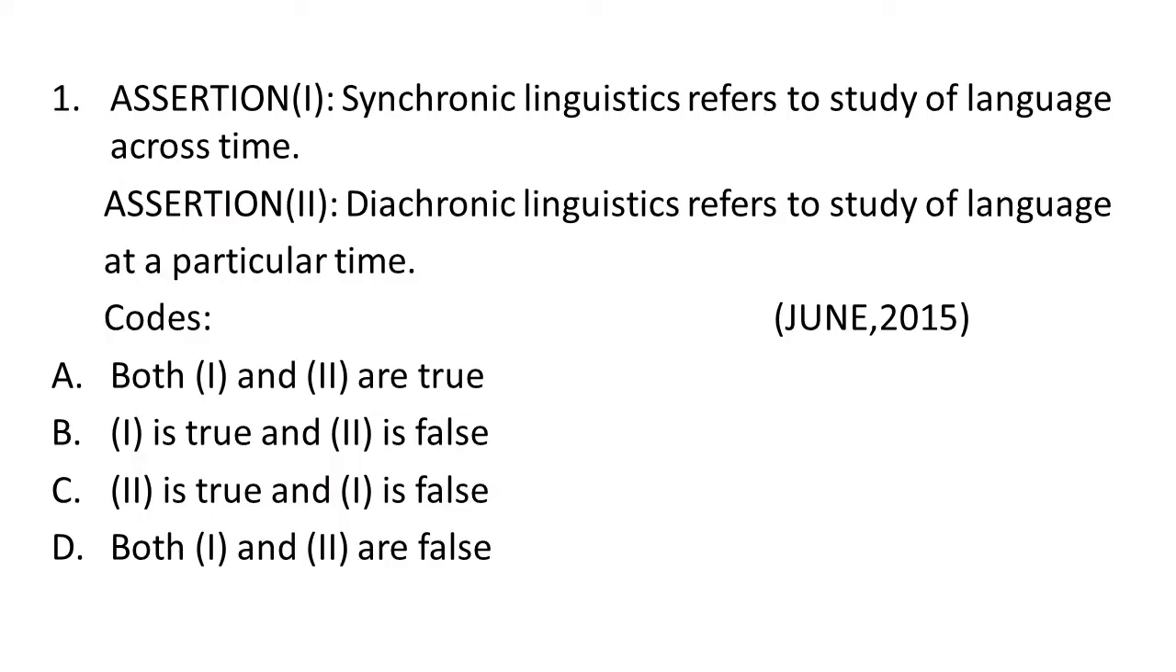Now the first question is based on assertion. Assertion 1 is that synchronic linguistics refers to study of a language across time, while assertion 2 says that diachronic linguistics refers to study of a language at a particular time. If you look at these closely, you will find that it's the other way around. Synchronic deals with the particular time while diachronic deals with across time. So both are incorrect. It means option D is correct, which is both first and second are false.